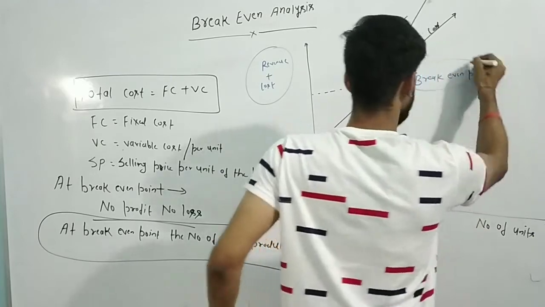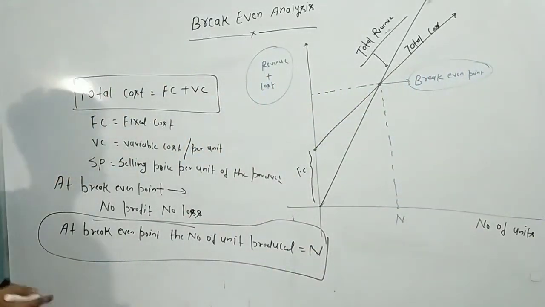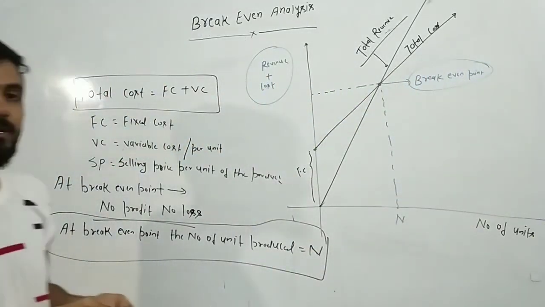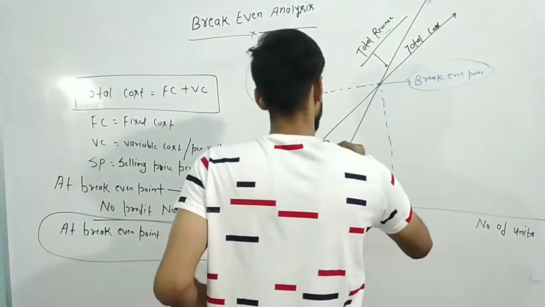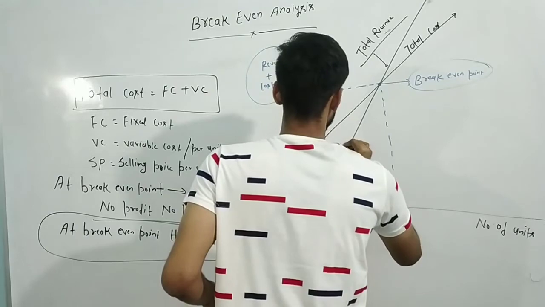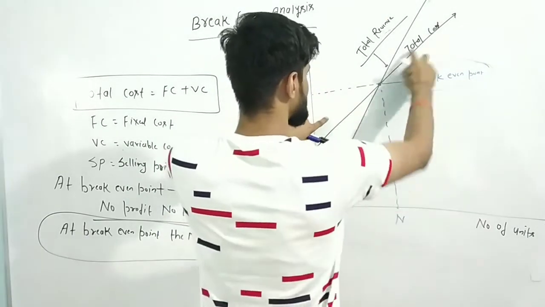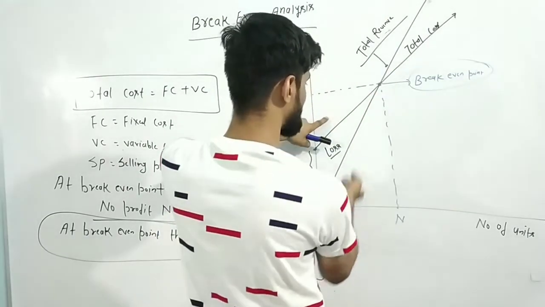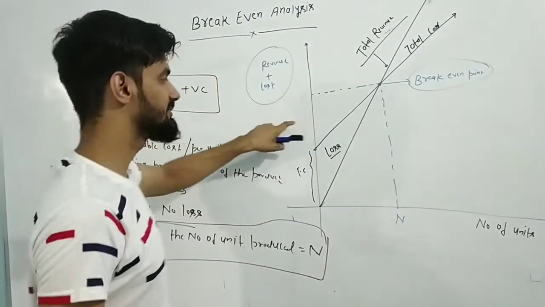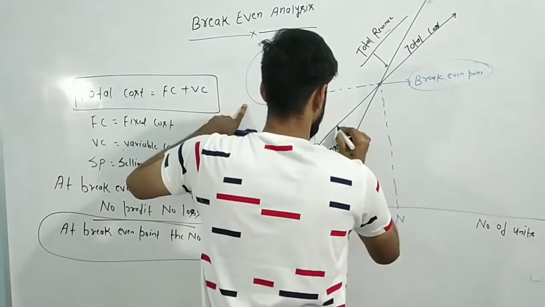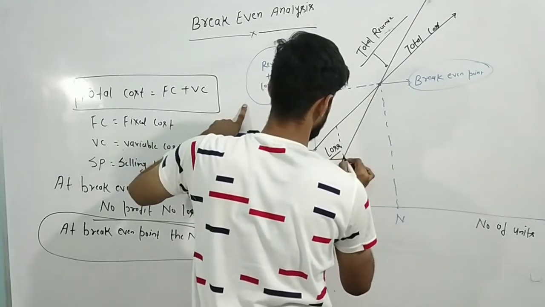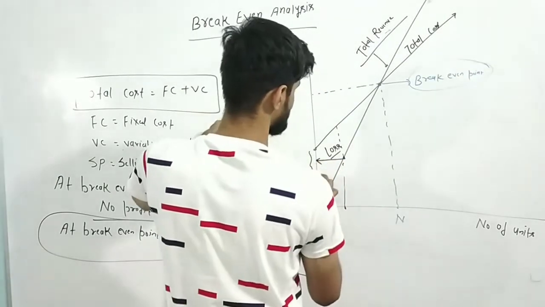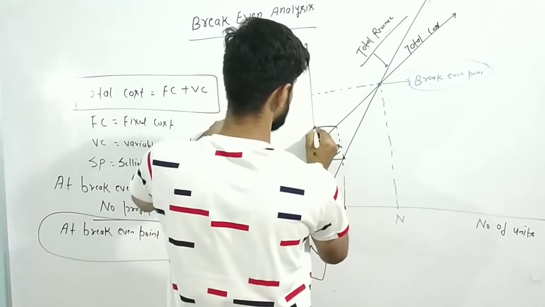At this point there won't be any profit, there won't be any loss. Now, if you see, below the break even point you will be in a condition of loss. Why? Because your total cost is more than your total revenue for a particular unit produced. If you see here, for a particular unit, the total revenue generated by the organization is this, and your total cost is this amount.